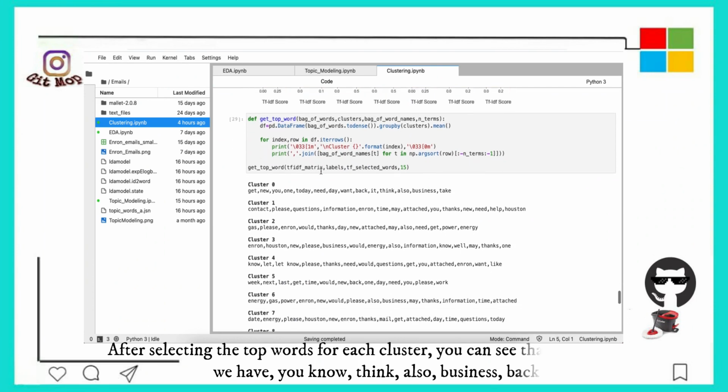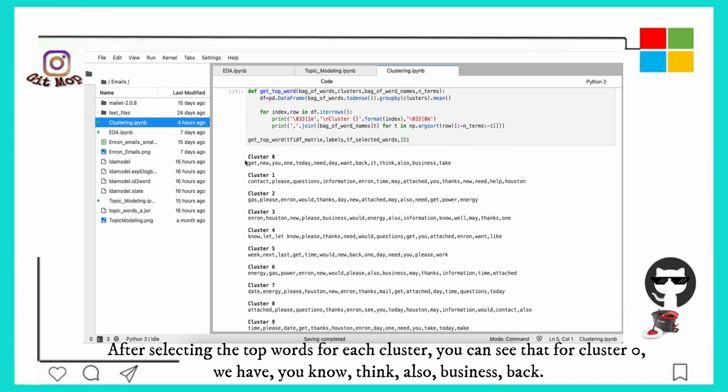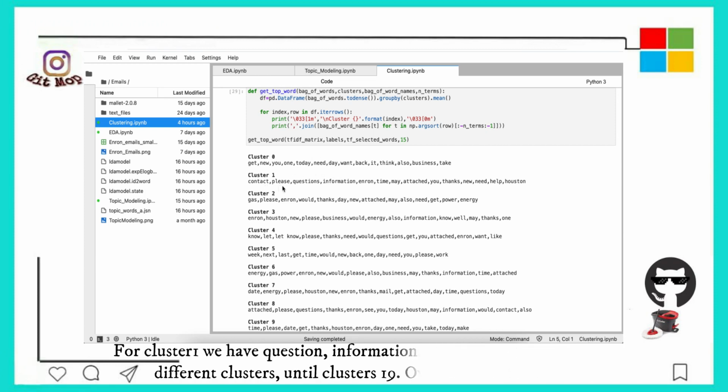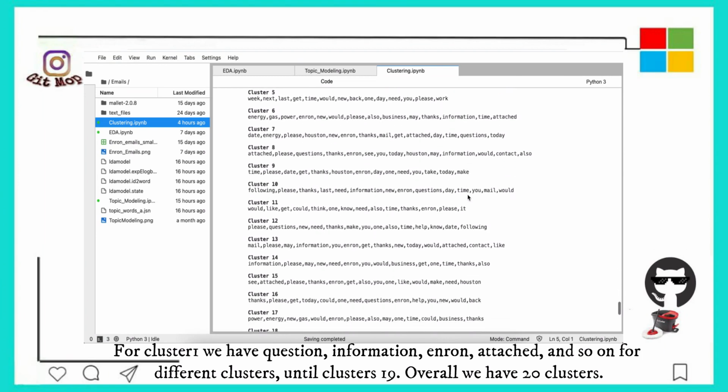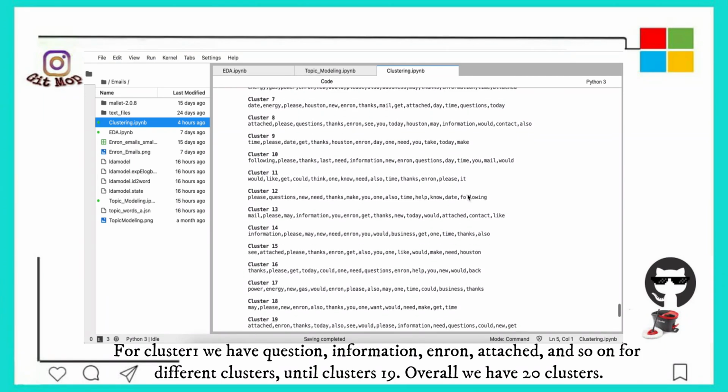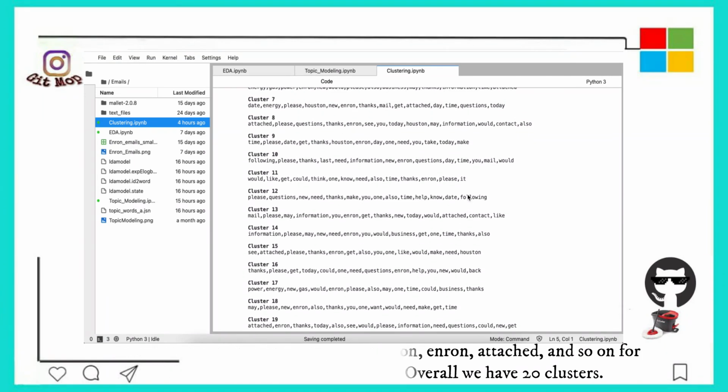After selecting the top words for each cluster, you can see that for cluster 0 we have think, also, business, back, and then cluster 1: question, information, Enron, attached, and so on for different clusters until cluster 19, which means overall we have 20 clusters.